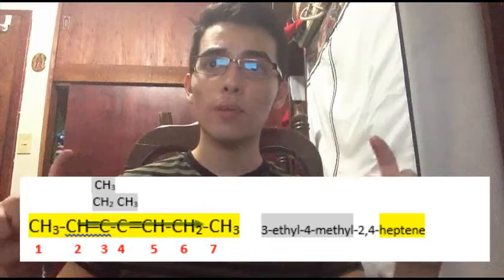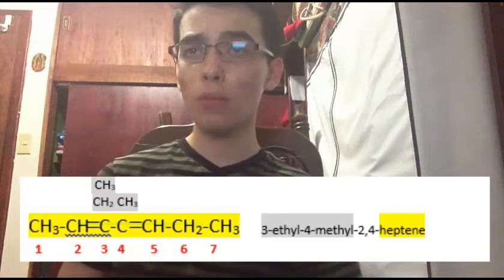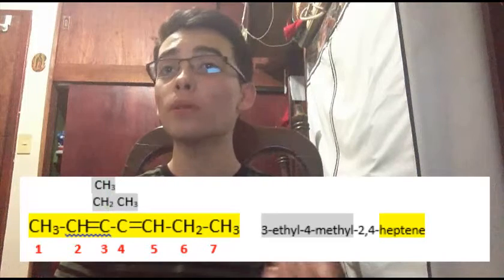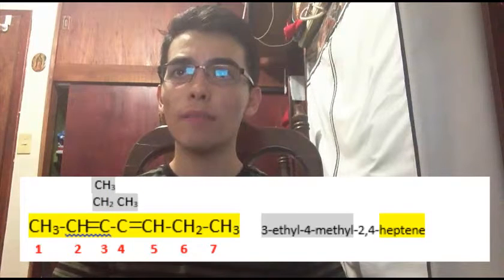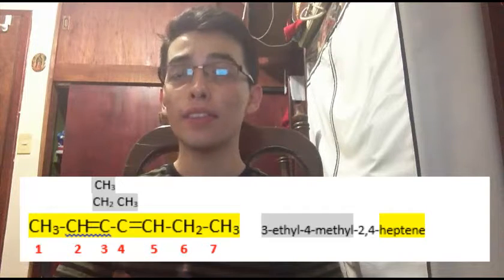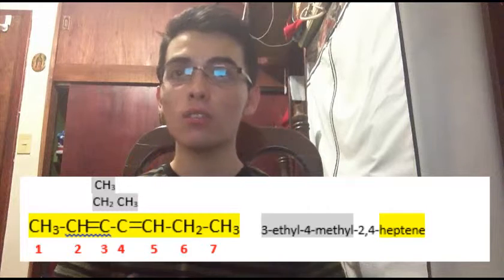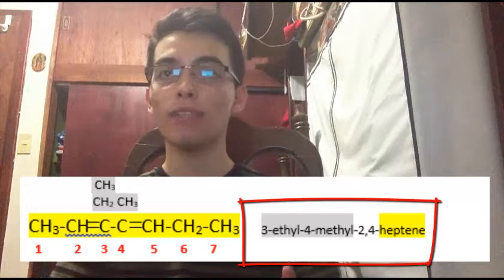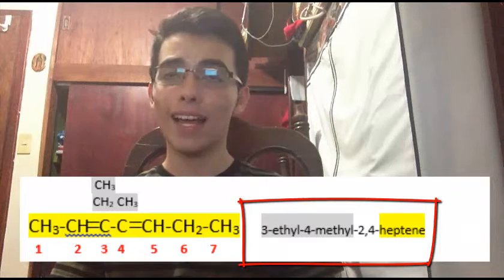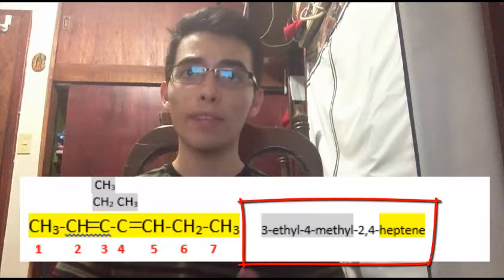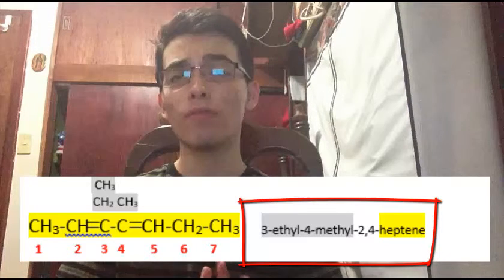We have a double bond at carbon 2 and another double bond at carbon 4, and we have an ethyl on carbon 3 and a methyl on carbon 4. So the name will be 3-ethyl, because the ethyl is on the 3rd carbon, 4-methyl, because we have a methyl on carbon number 4.